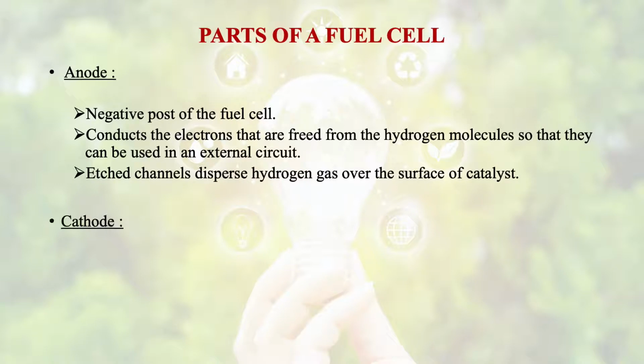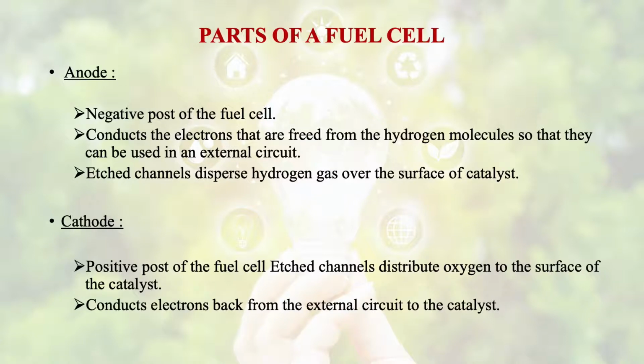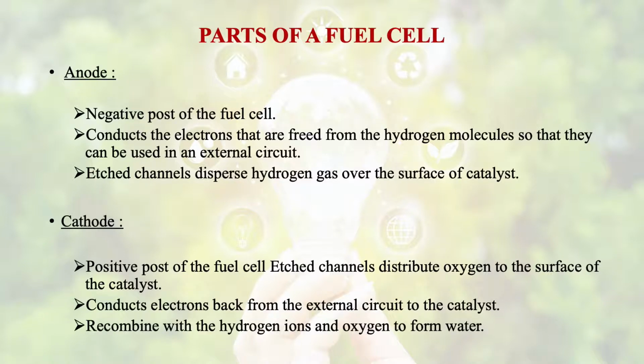Then the cathode is the positive post of the fuel cell. Channels distribute oxygen to the surface of the catalyst, and it conducts electrons back from the external circuit to the catalyst, and there they recombine with hydrogen ions and oxygen to form water.